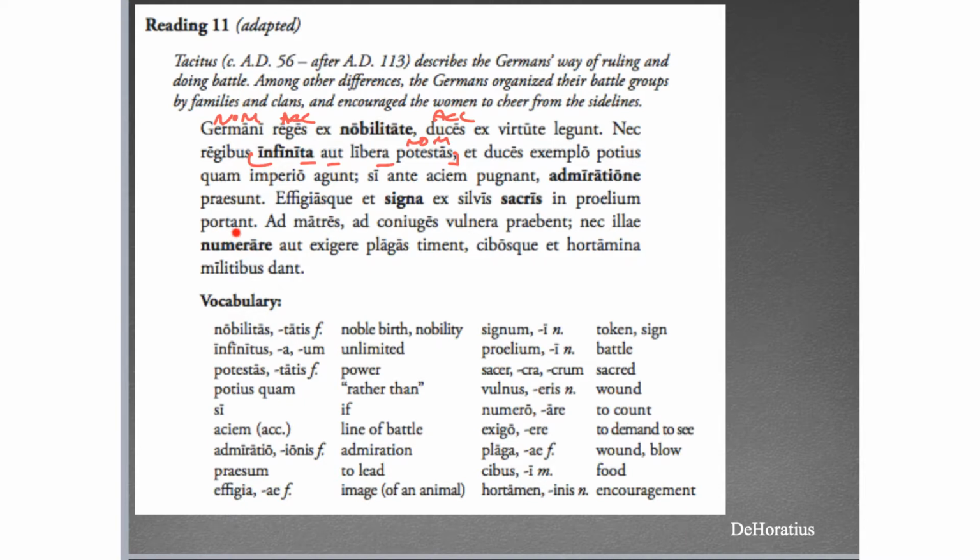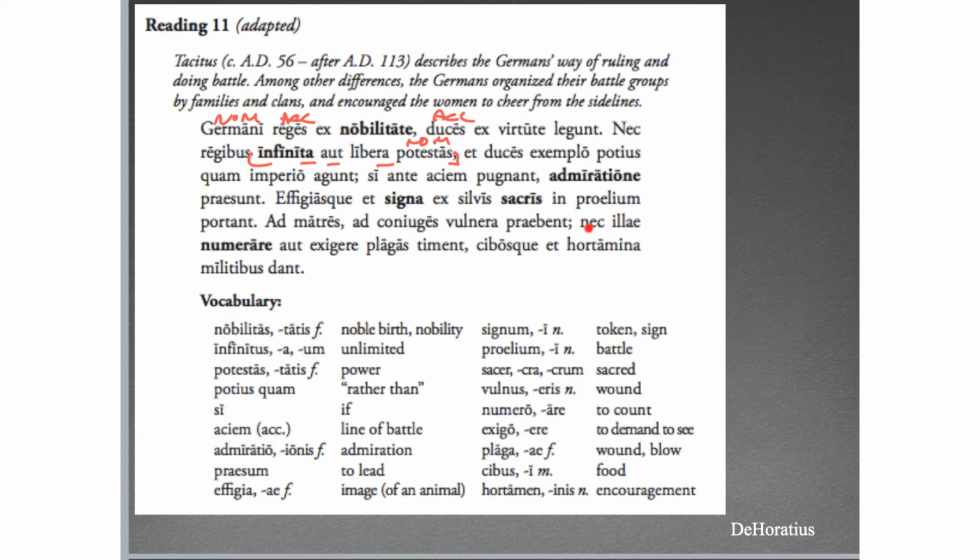All right, they carry, portant, symbols, signs, from their sacred forest into battle. So these are sort of like kills, sacrifices, whatever, that they think are going to help them. They bring wounds to mothers and to wives.